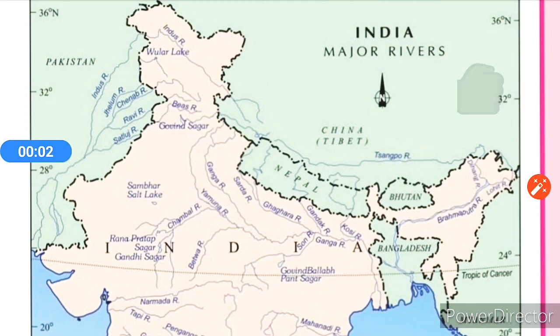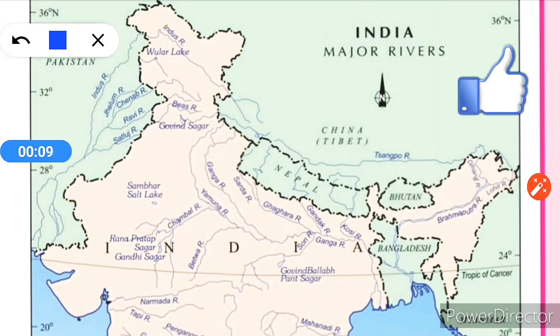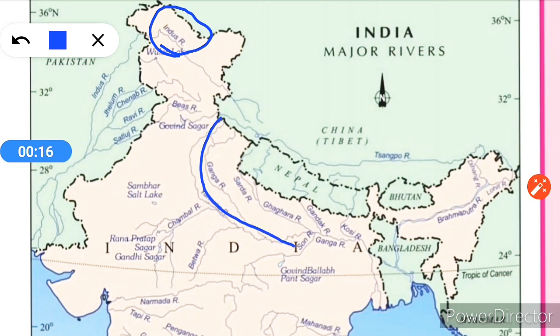Now we will study about the Himalayan rivers. The major Himalayan rivers are Indus, Ganga and Brahmaputra. These are the three major Himalayan rivers. These rivers are long and joined by many large and important tributaries. A river along with its tributaries may be called a river system.